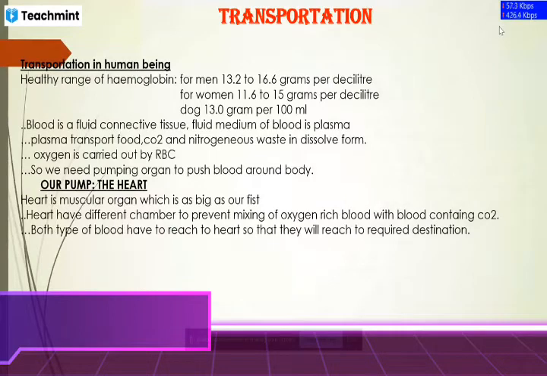So now, what is blood? If anyone asks what is blood, blood is nothing but a fluid connective tissue. Blood is a fluid connective tissue, and basically it is a medium of transportation. As you know, in the plant, what is the medium of transportation of various nutrients?